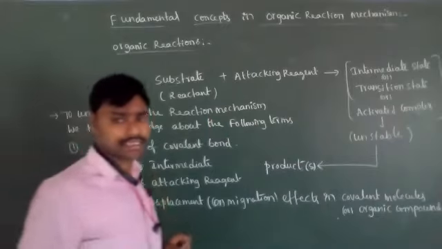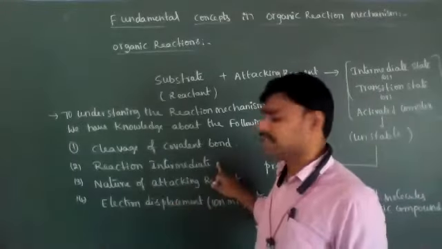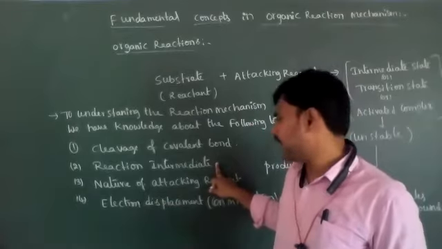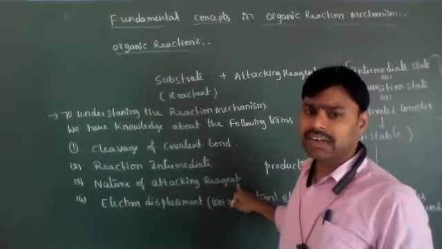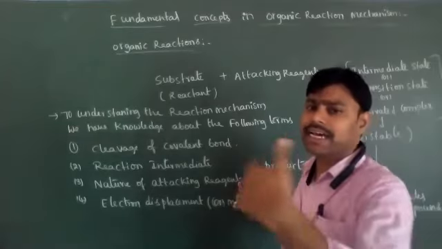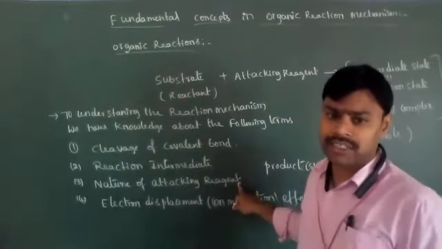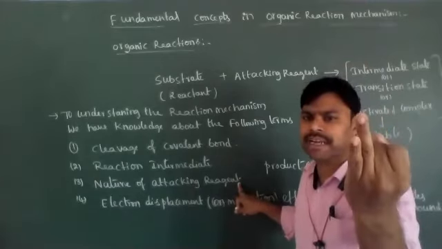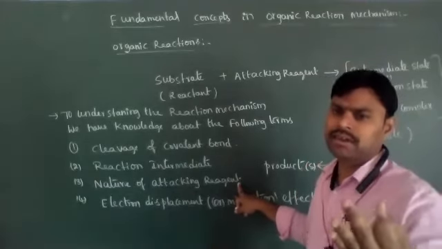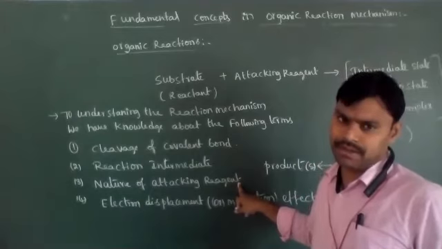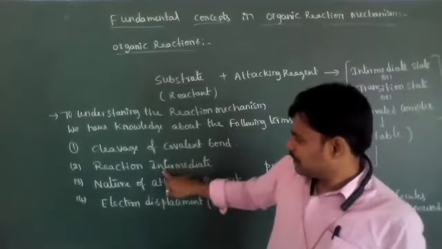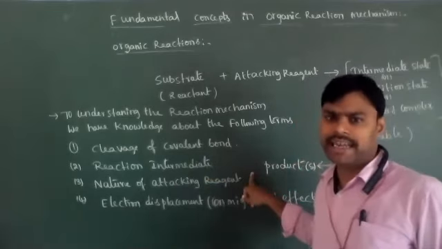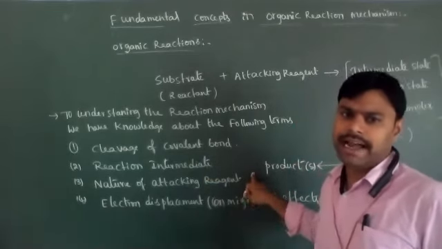That is called reaction intermediates. Based on the formation of reaction intermediates and the nature of attacking reagent, we can identify very easily whether the reaction is an addition, substitution, or elimination reaction. So reaction intermediates and the nature of attacking reagents we need to learn.